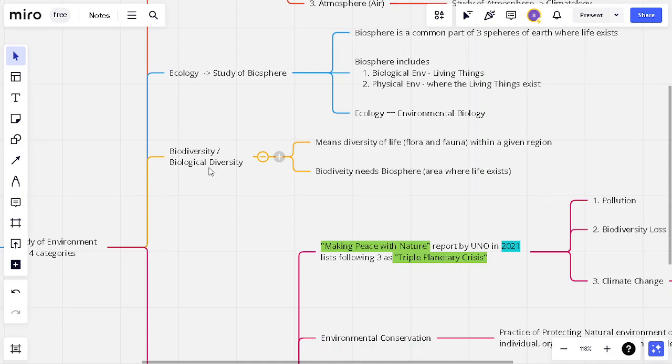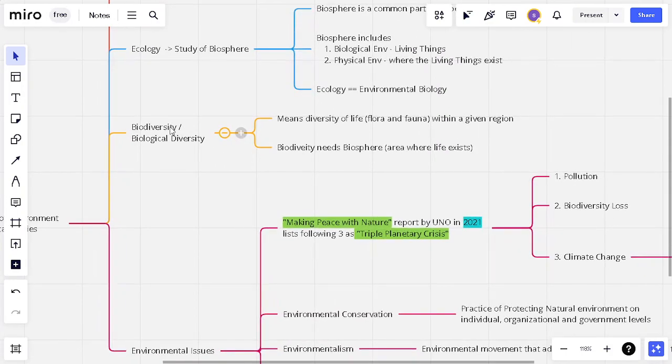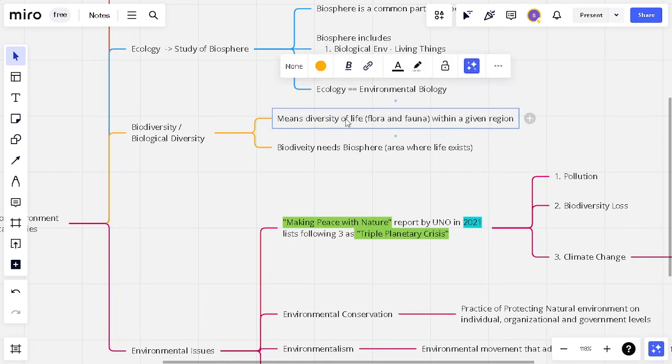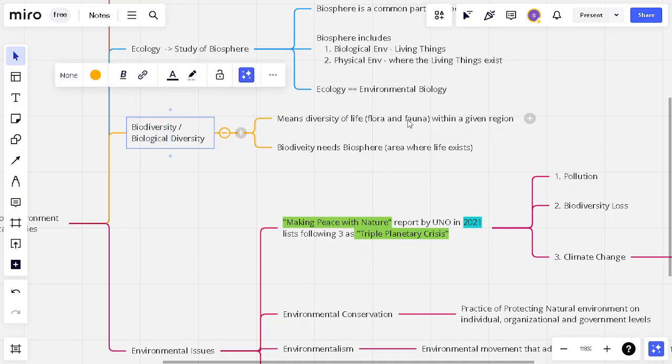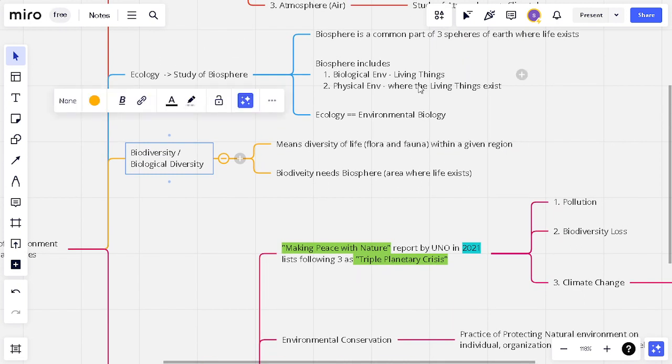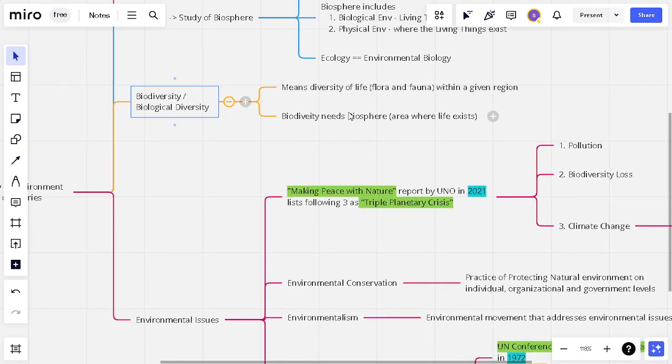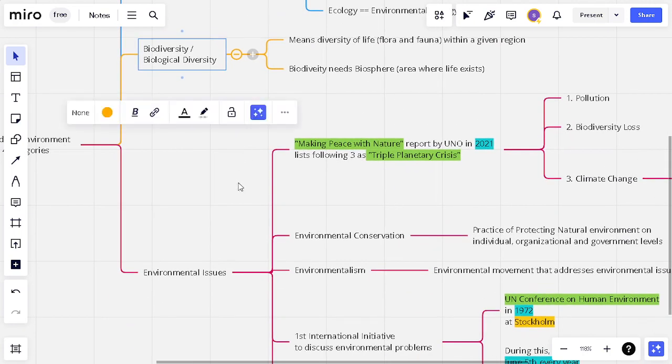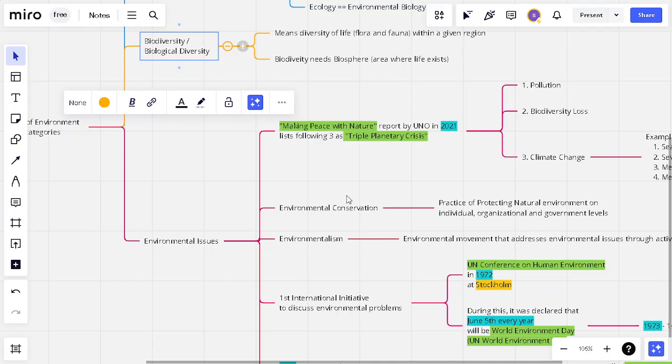And biodiversity, or biological diversity. It basically means all the different types of life within a given region. So it is the diversity of life, which is flora, plants, and fauna, animals, within a given region. Biodiversity needs biosphere. In order for plants and animals to be there, we need a biosphere, which is where living things exist. So biodiversity needs biosphere.